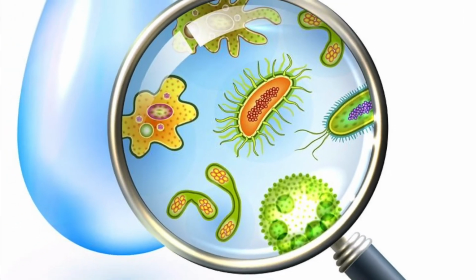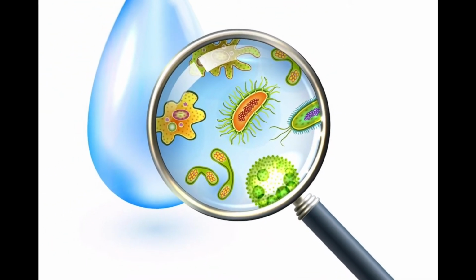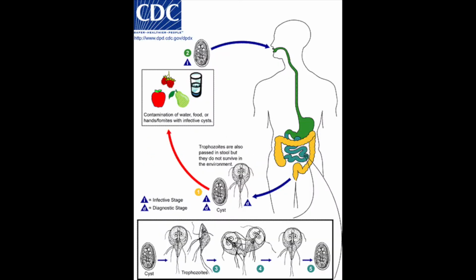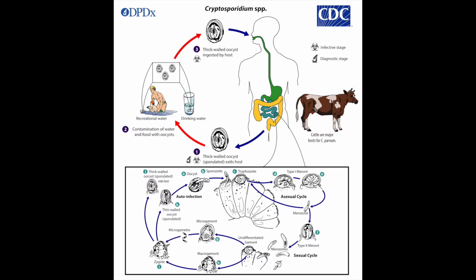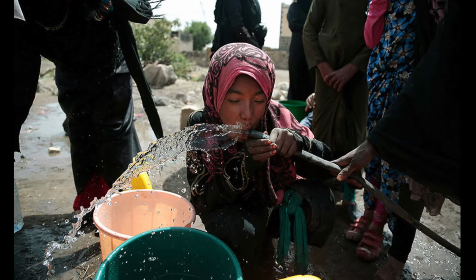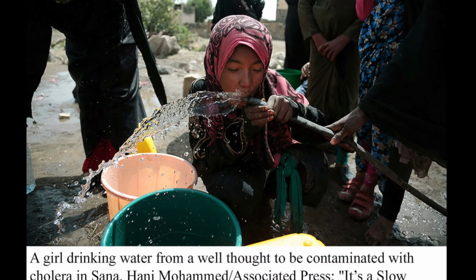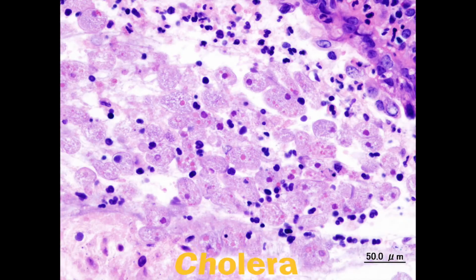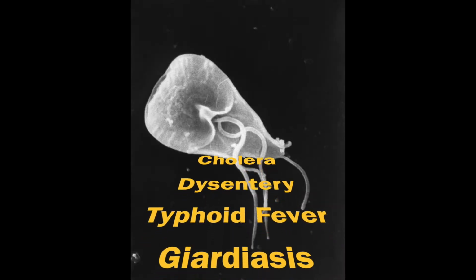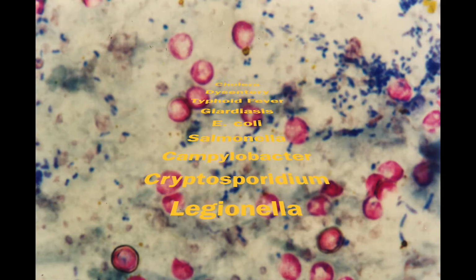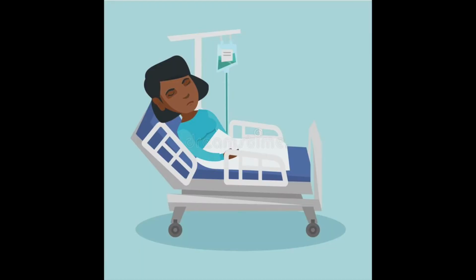Water pollution can also come in the form of biological water pollution. This is when a pathogen or disease-causing organism or virus enters the waterway and contaminates it. Contaminated drinking water can cause many human health problems. The World Health Organization estimates that millions of people, mostly children, die every year as a result of water-related diseases that cause diarrhea. Cholera, dysentery, typhoid fever, giardia, E. coli, and salmonella are some of the most common waterborne diseases worldwide. All cause diarrhea, which, if severe enough, can lead to dehydration and death.